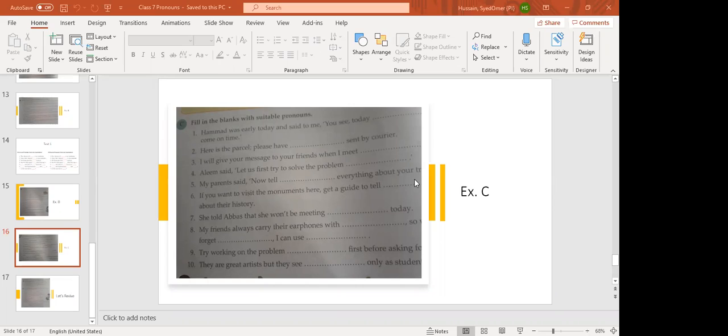One pronoun which you will also use is reflexive pronouns, in which we put self or selves: himself, herself, themselves, ourselves, myself, yourself, yourselves. Okay?